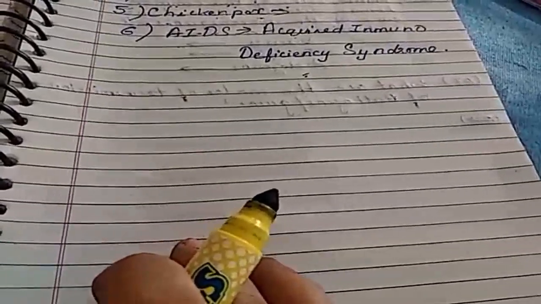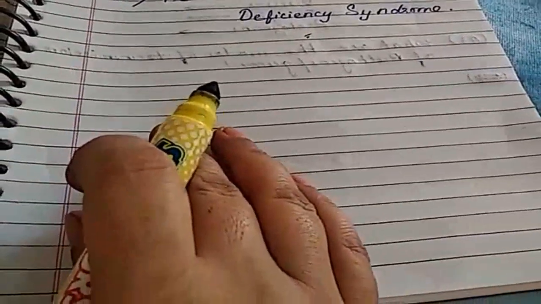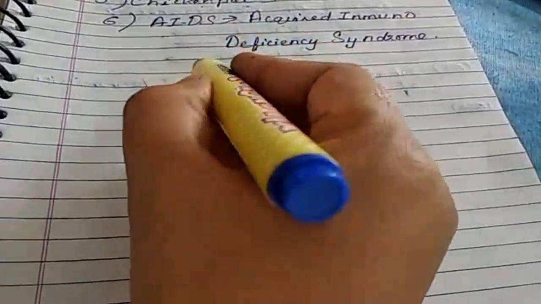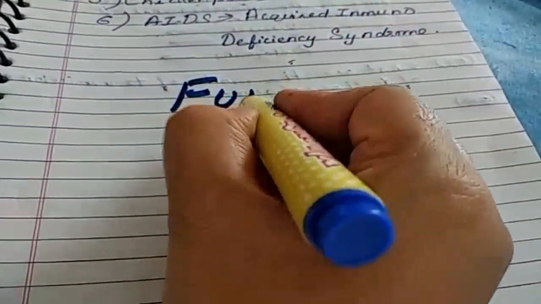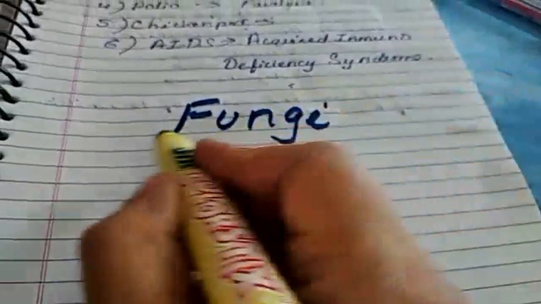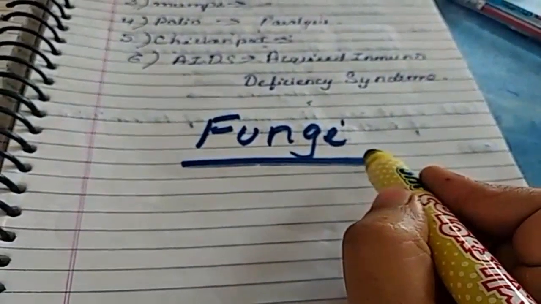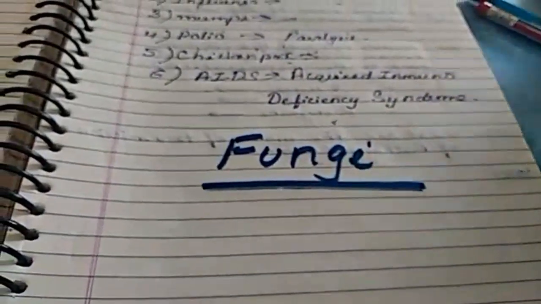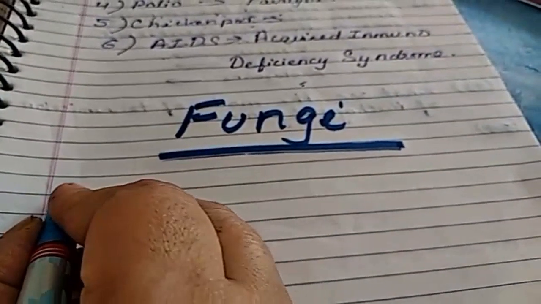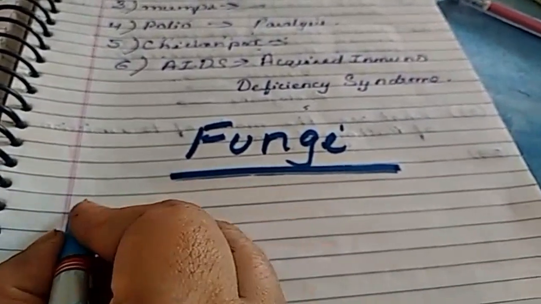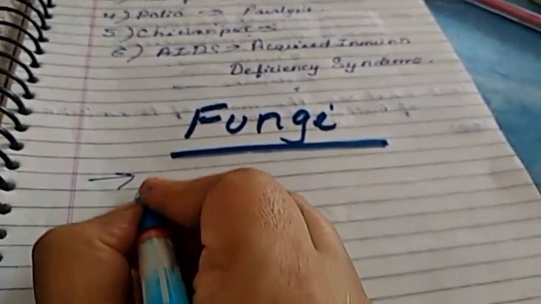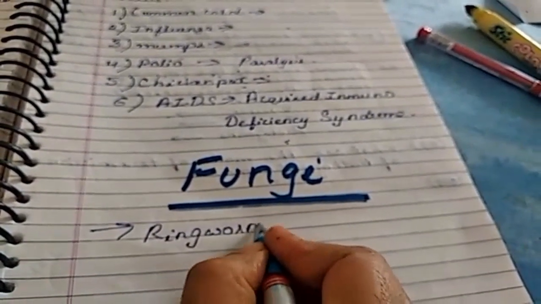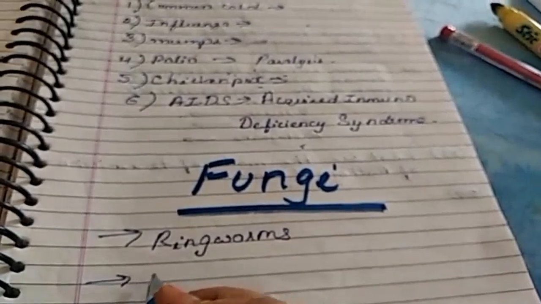Okay, now children, let's discuss some other microorganisms which cause common human diseases, such as fungi. Right now we had discussed two of the microorganisms, bacteria and viruses. Now we are discussing the fungi, which cause various microbial diseases. Which are the diseases caused by them? The common ones are ringworms and athlete's foot.